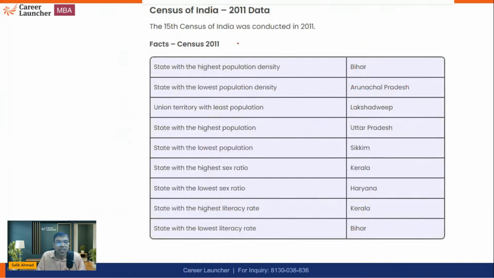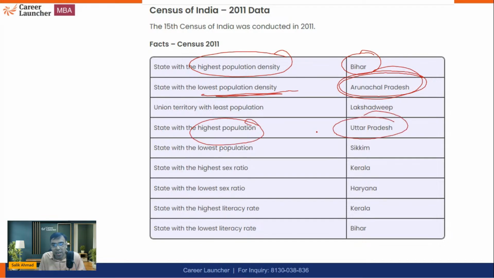And you can see it. State with highest population density is Bihar. State with least population density is Arunachal. State with highest population was Uttar Pradesh and lowest population was Sikkim. This is population density and this is population, right? That is what you should know.